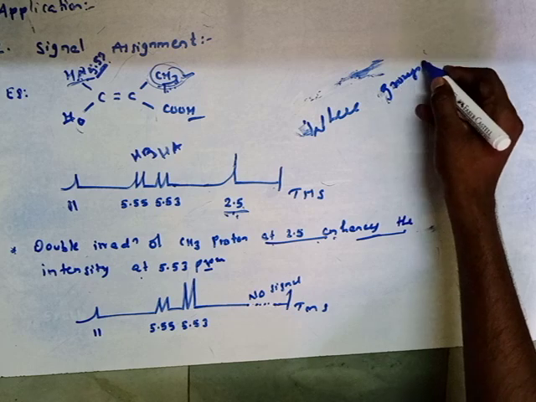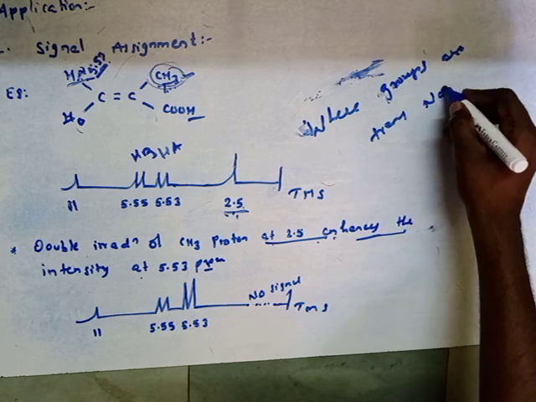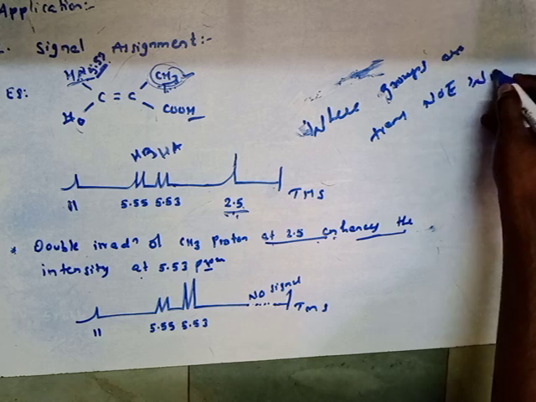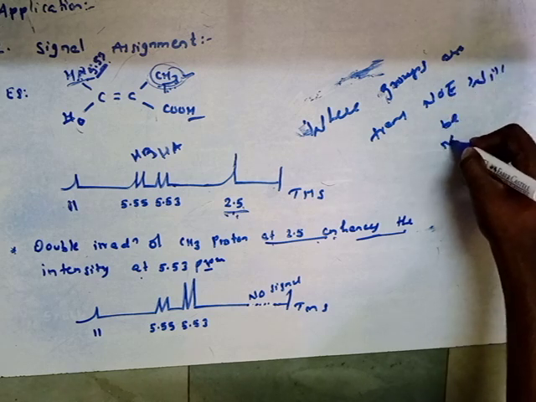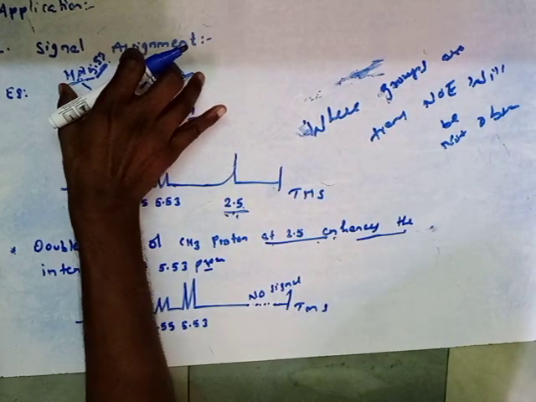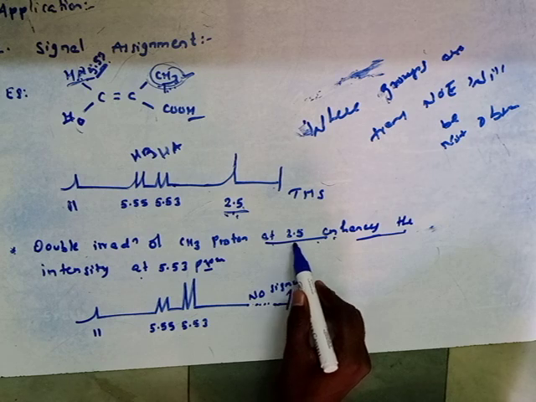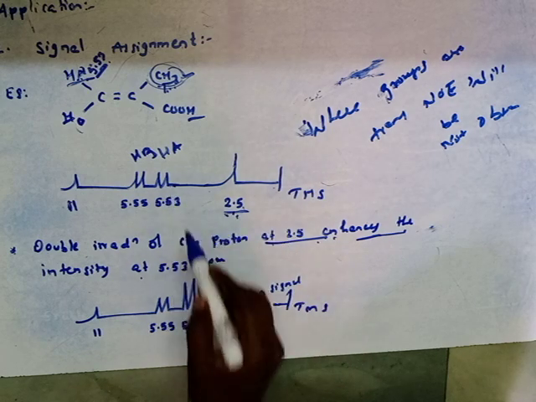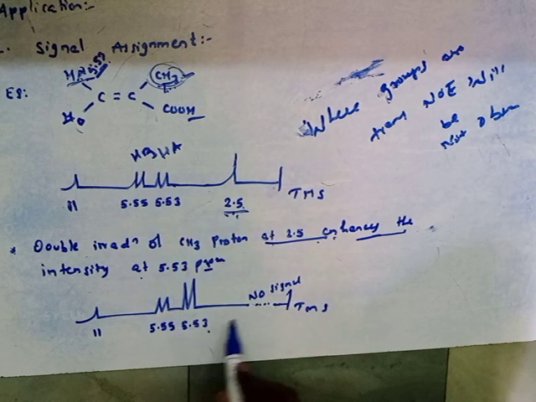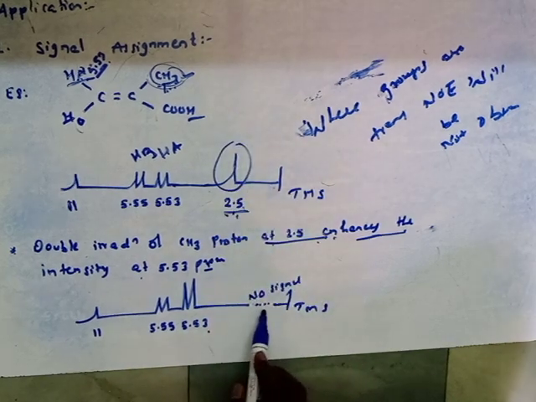When groups are trans, NOE will not be observed, right? So here these two groups are cis, that's why double irradiation of this proton will enhance the signal at 5.53. When we do the double irradiation of this other group, the signal will not appear.